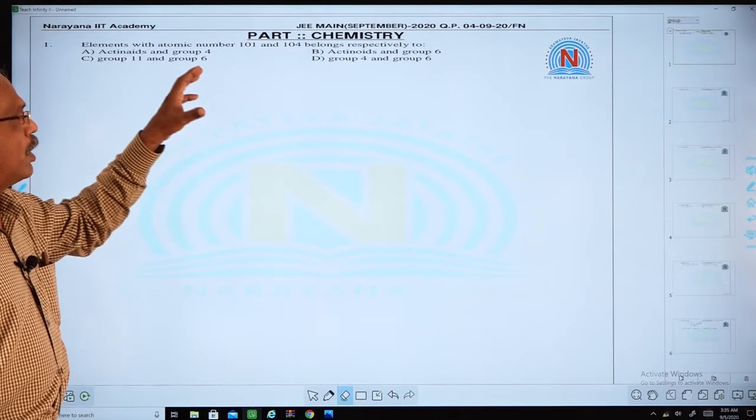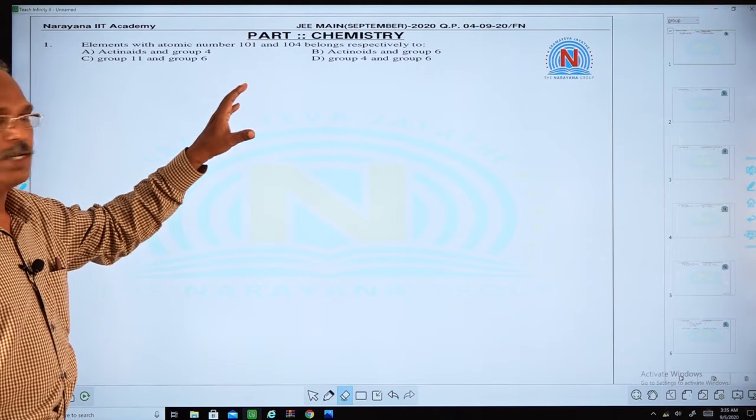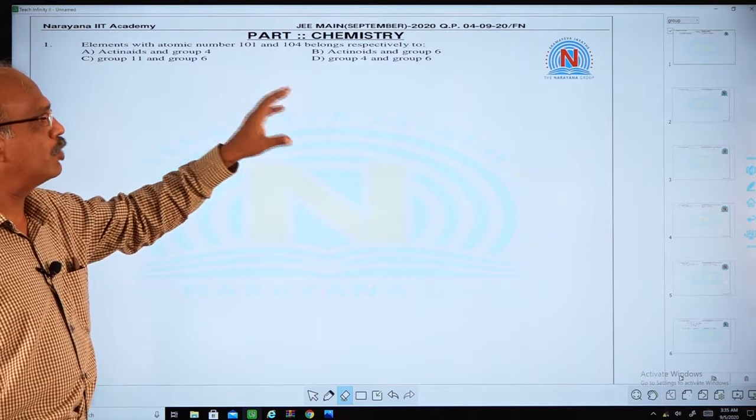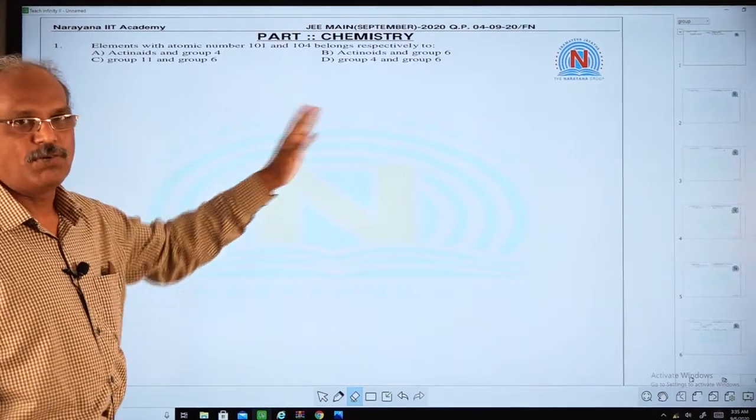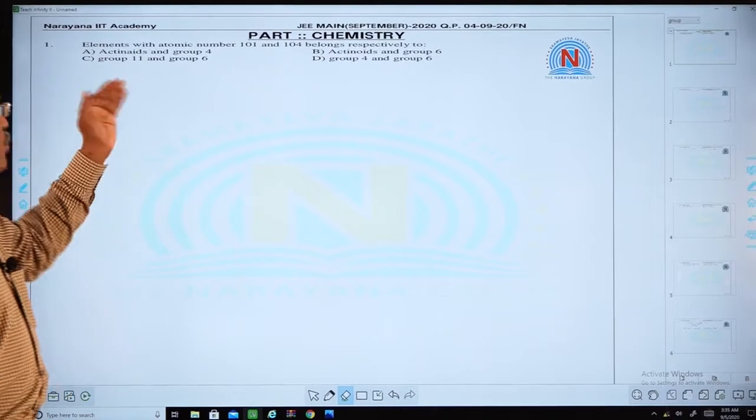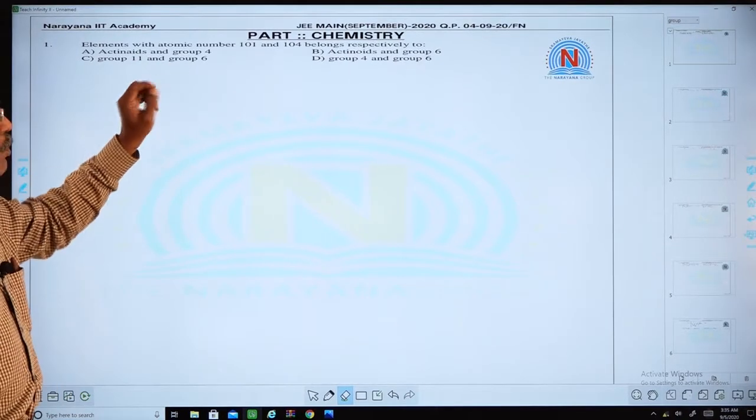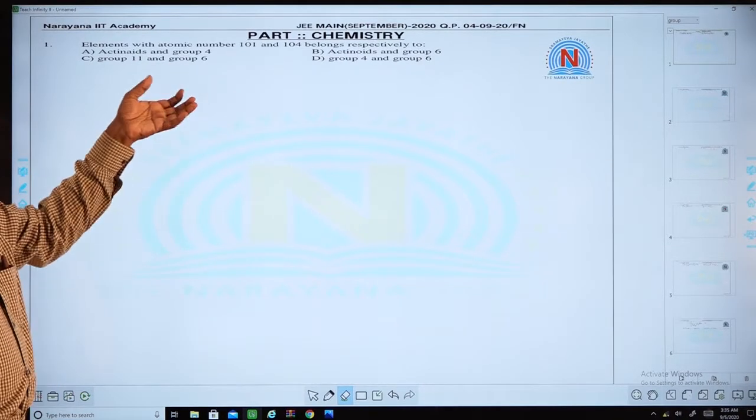Element with atomic number 101 and 104 belong to, respectively, actinides and group 4. They are asking which group they belong to.